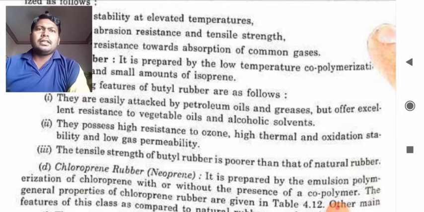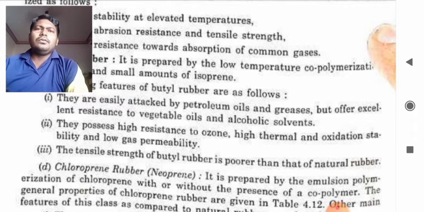But it offers excellent resistance to vegetable oil. We already know that there are vegetable oils, synthetic oils, and mineral oils. There are varieties of oils which are used as insulating material. If we use vegetable oil, there is no risk to this kind of insulating material; it will serve according to its insulating behavior.